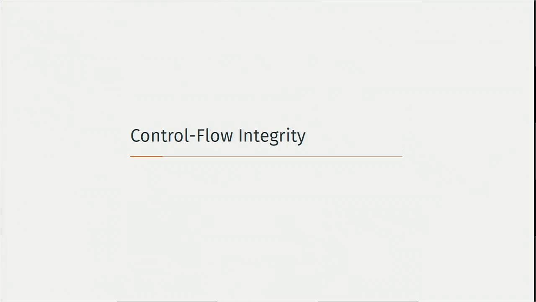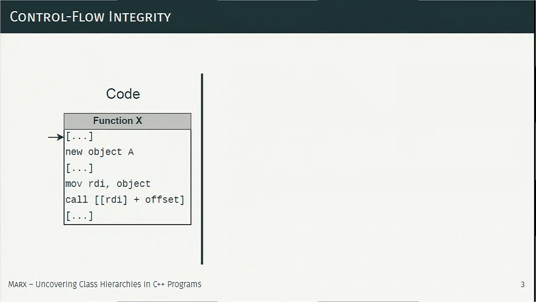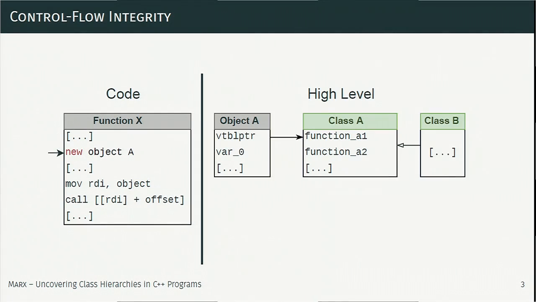We will stay in the area of exploitation for now a bit, and just revisit how an attacker goes about getting control over an indirect function call. So take the code on the left side. We have some application that allocates an object of type A. On the right side, we see how it looks on a higher level.